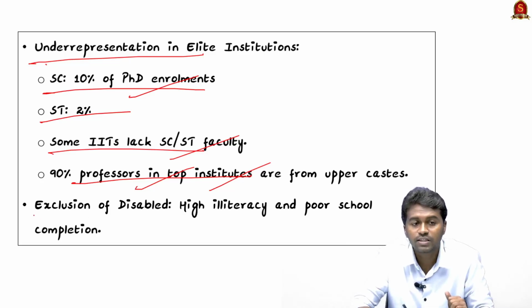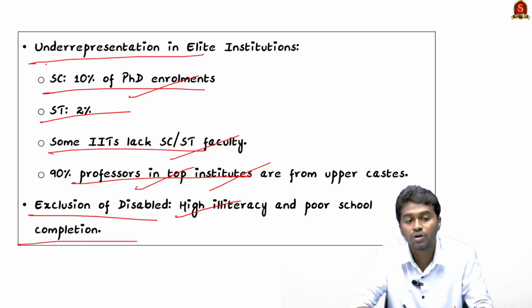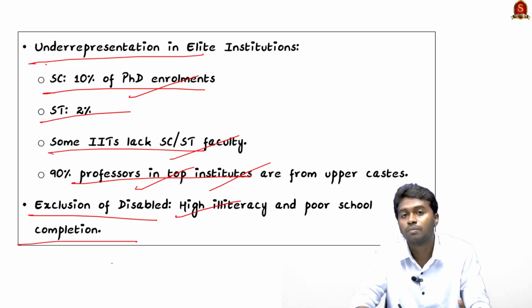The next is the exclusion of disabled students. That means high illiteracy and poor school completion among differently abled children in India. This is another major concern about growing inequality in education among marginalized communities.